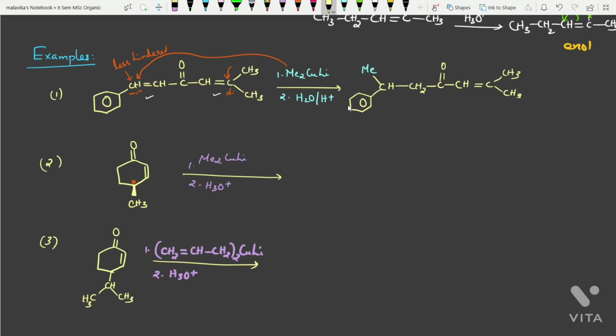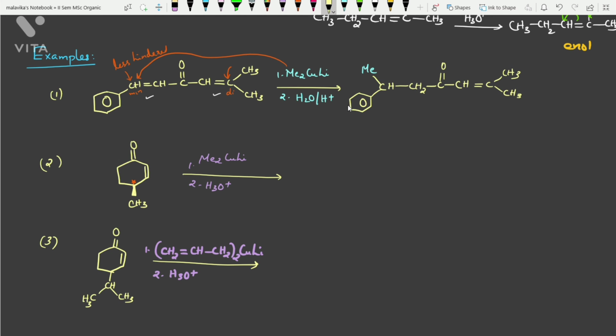Now in the second example, an alpha beta unsaturated ketone having a chiral center. Okay, so it will give two diastereomeric products in 1,4 addition reaction with Gilman's reagent. So how it will be? Let us see. So here what can happen?